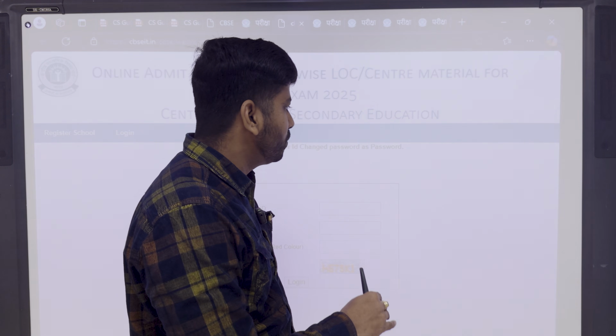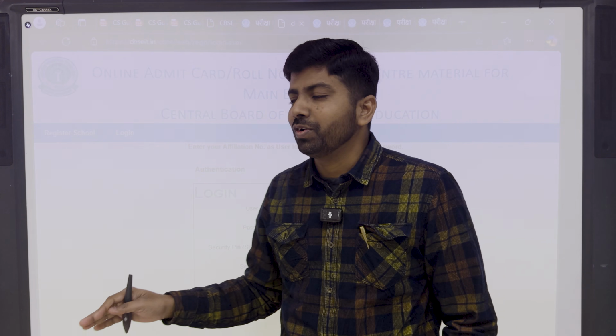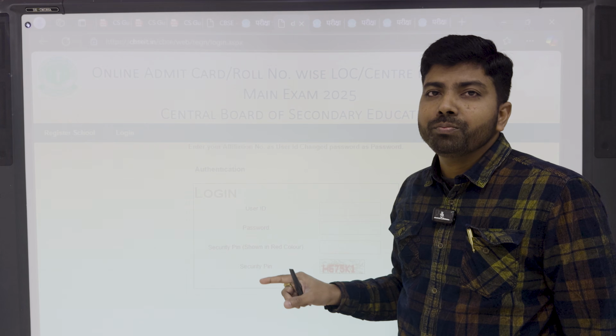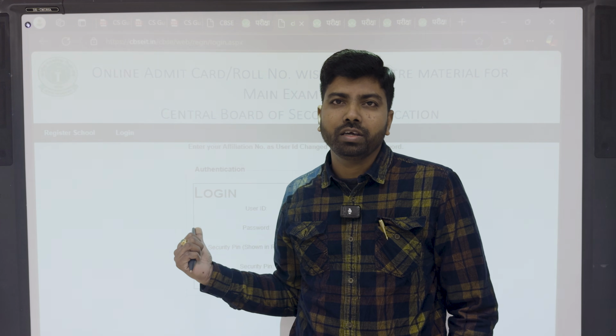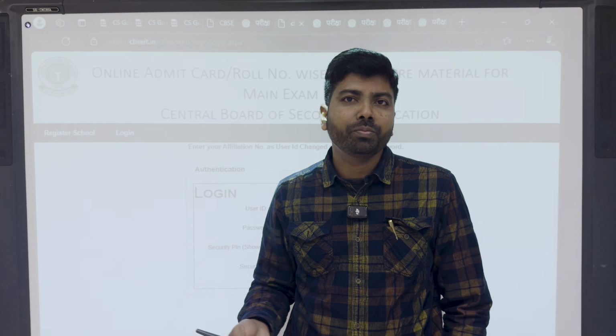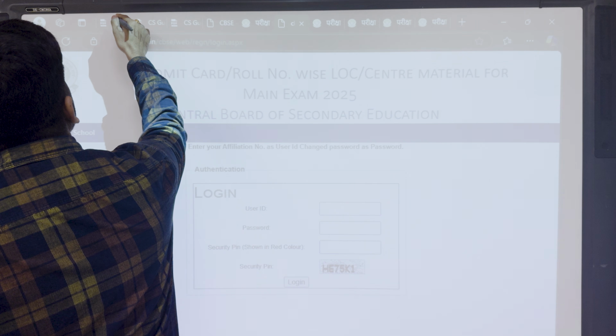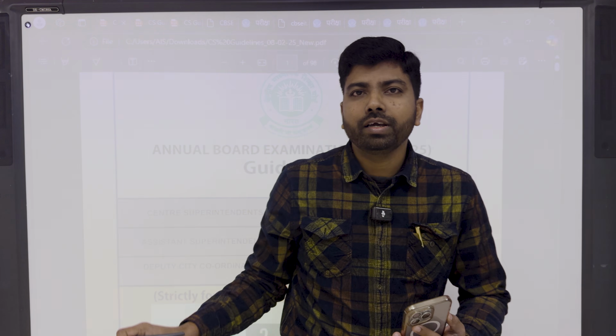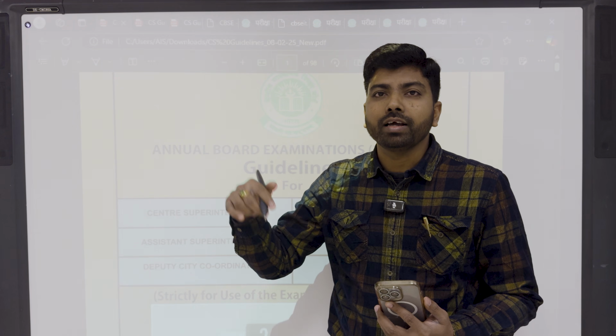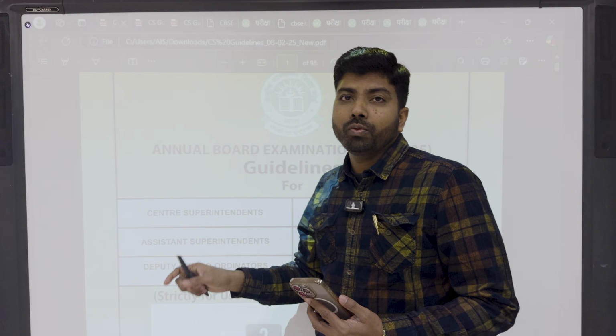I can log in, but I don't want to show you the login here. This is the place, and it is very important. The first thing we have to check here. After checking, we will get all the center materials, and then we have to organize them. Even here you will get all the checklist. I have shared this PDF in the link and in the Telegram group also. All details we will find here.